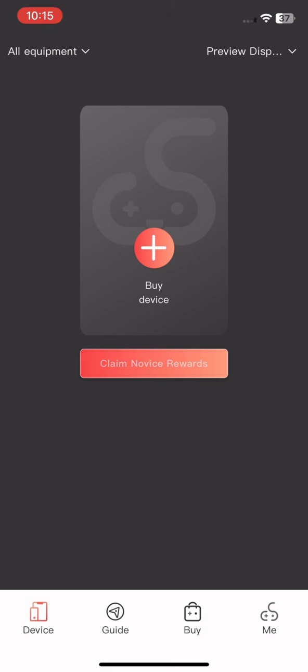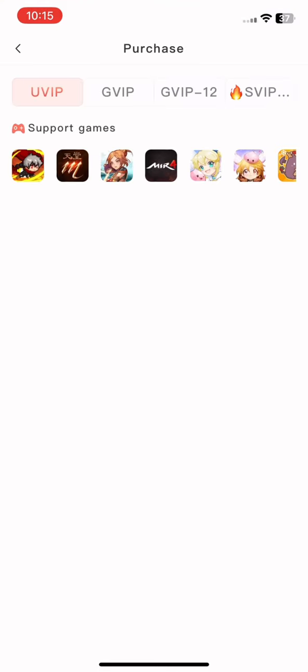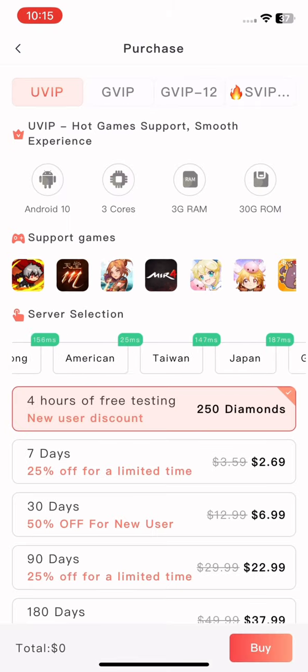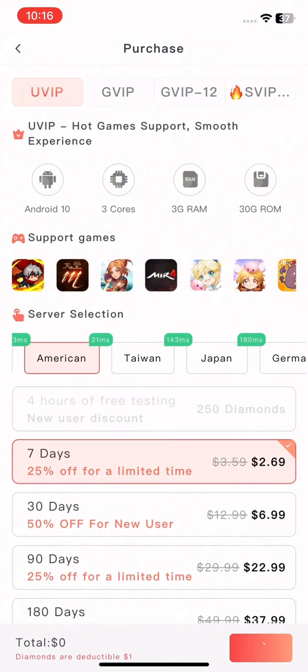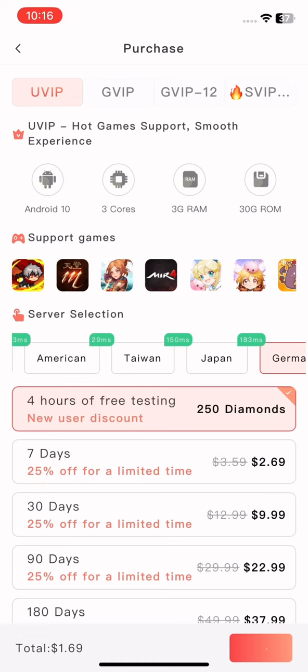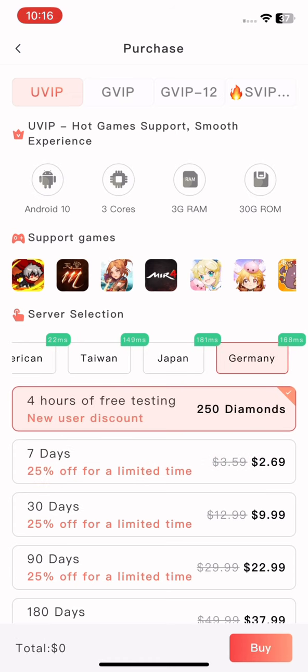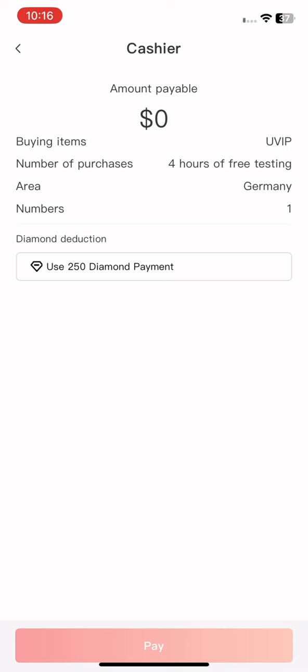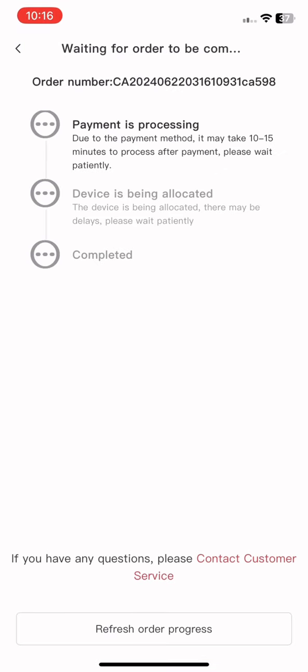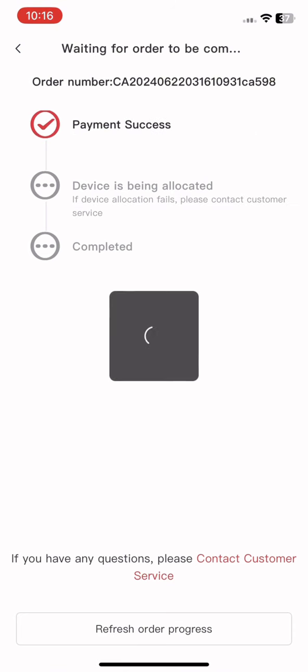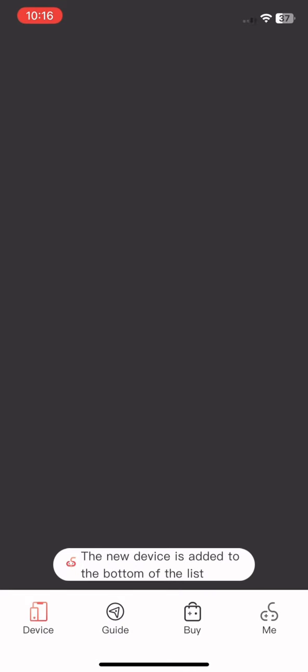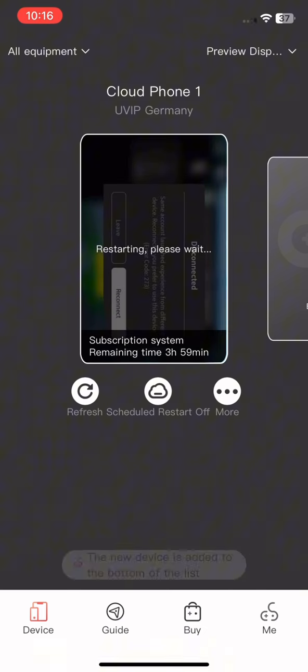Click Claim Novice Rewards. And now click UV/IP on the top and pick whichever server is best for you. And then buy the first one. This comes up, and if it doesn't open, click refresh a few times.